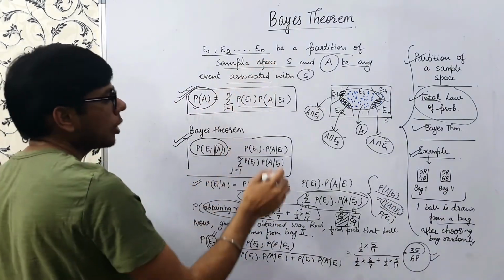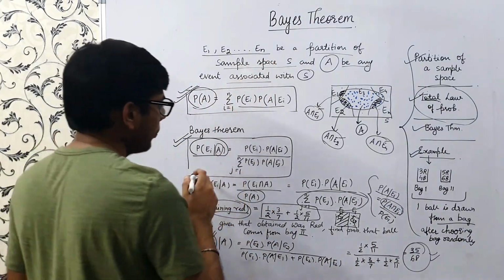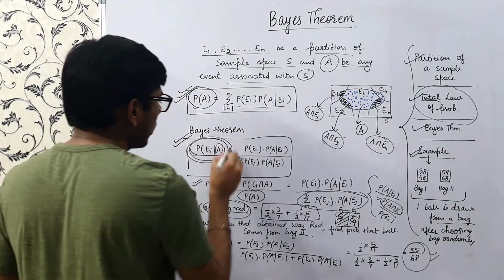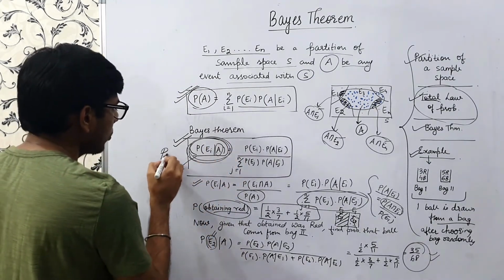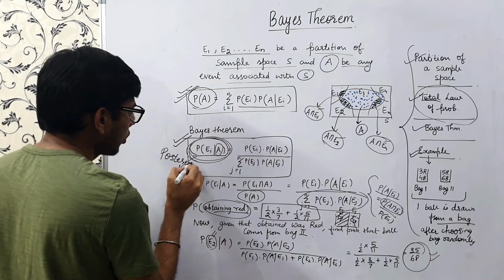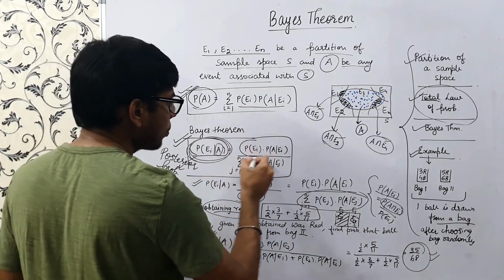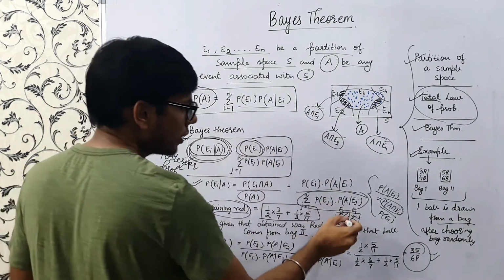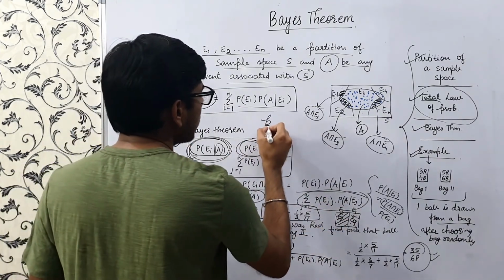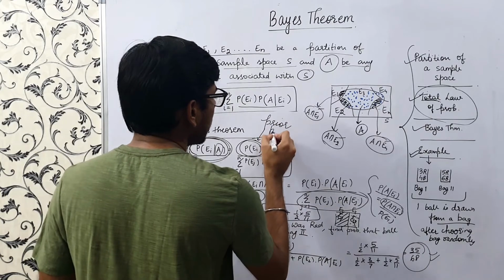So there is some terminology used with Bayes theorem. This probability is known as the posterior probability. The probabilities of E1 and E2 are known as prior probabilities.